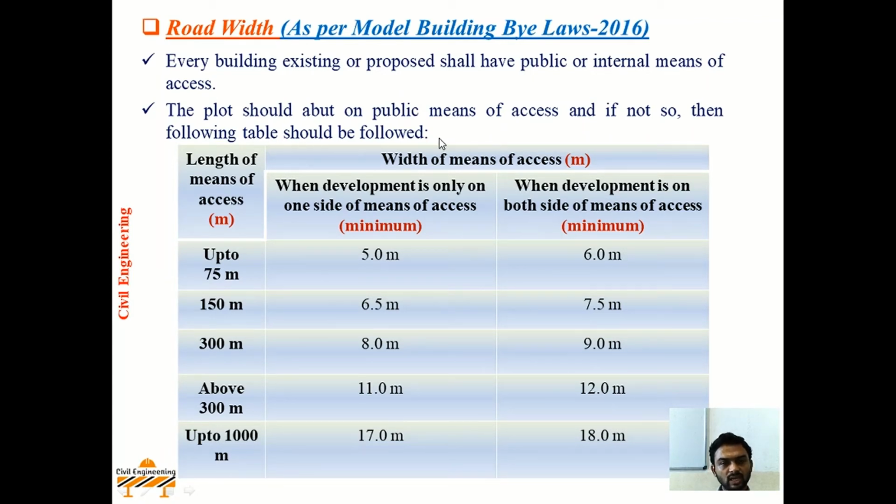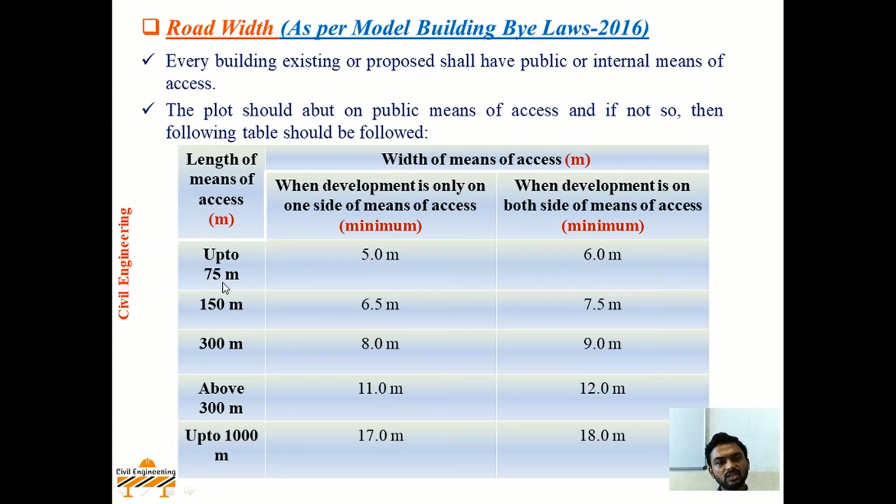Means every construction activity that is going to take place should have means of access, that is public means of access, and if such is not the case, then following criteria is to be followed. Now here you can see the length of means of access and second width of means of access. Length of means of access is nothing but the length of road, that is length of accessible road, and width of means of access is nothing but width of the access road. Now all these criteria are minimum.